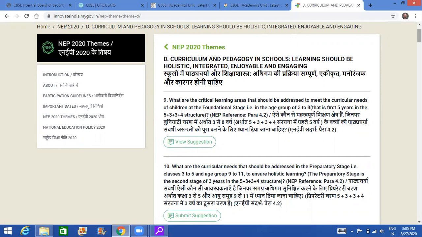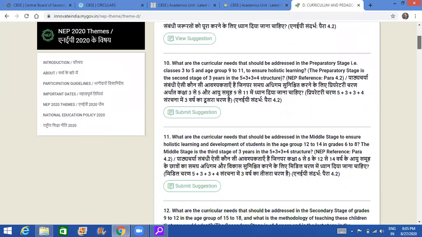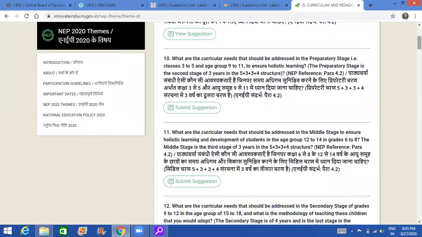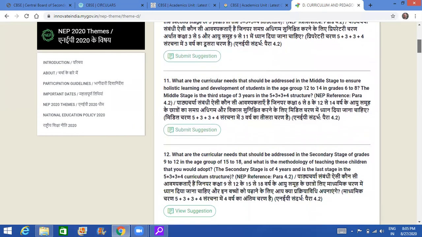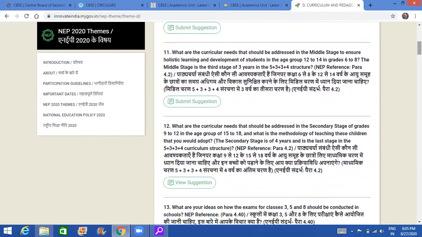So what are the critical learning areas that should be addressed to meet the curricular needs of children at the foundational stage? They are talking about ages 3 to 8. So if you have the expertise, you will answer, otherwise you will move ahead. Then the preparatory stage, where we go to the age group 9 to 11 to ensure holistic learning, right? Then in the middle stage, what is the thing? So these are the areas which have to be developed. So these are the questions.